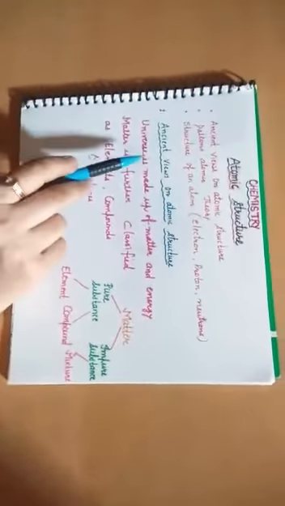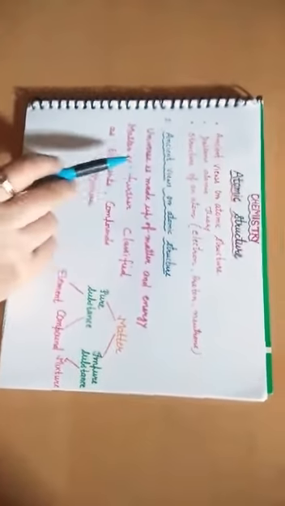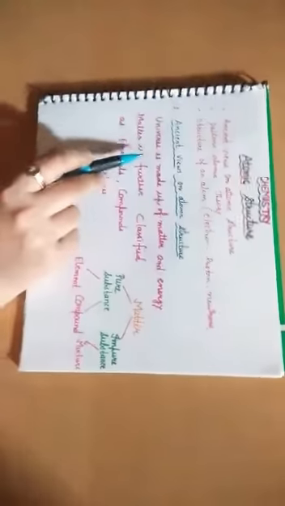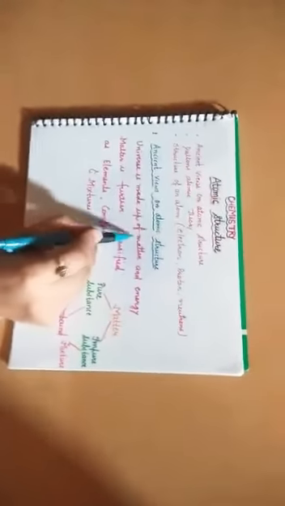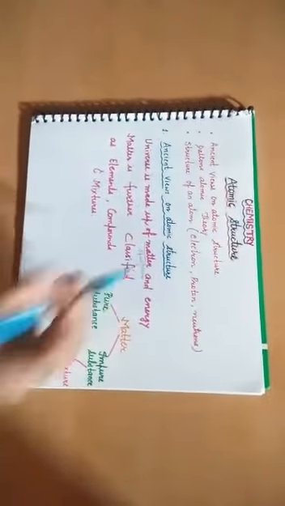Now before discussing the ancient view on atomic structure, I will give you an overview. The universe is made up of matter and energy. So what is matter? Matter is anything which occupies space and has mass, right?